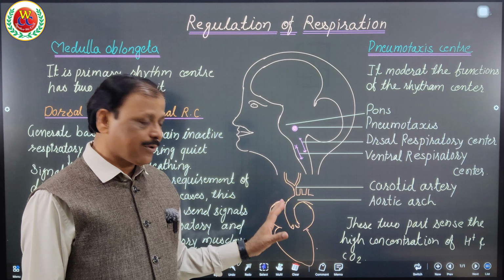Where are those centers located in our body? They sense that we require more breathing. That is very important. And you know that when we require breathing, we require energy. To have that energy, we have to have oxidation of stored food material, carbohydrate. And you know the byproducts of carbohydrate when oxidized are carbon dioxide and H positive ion.